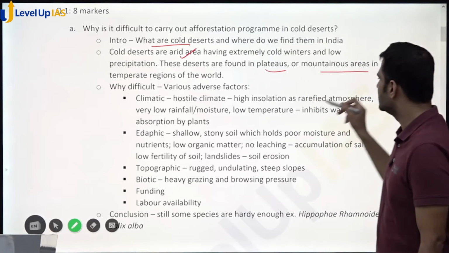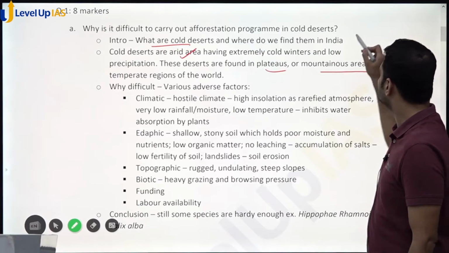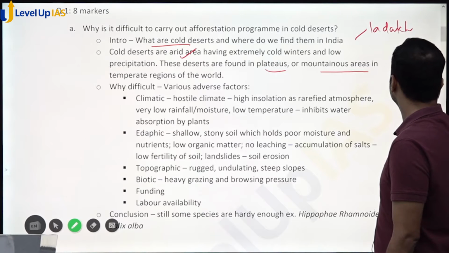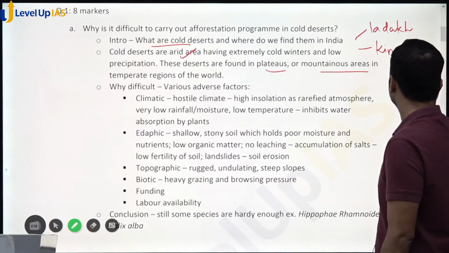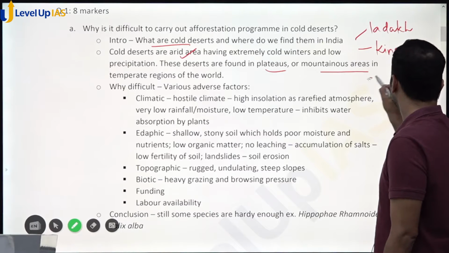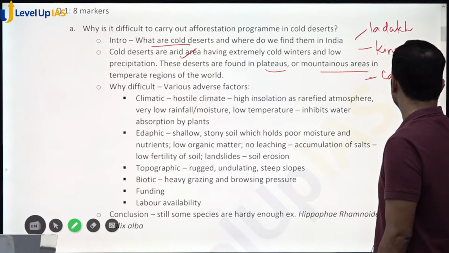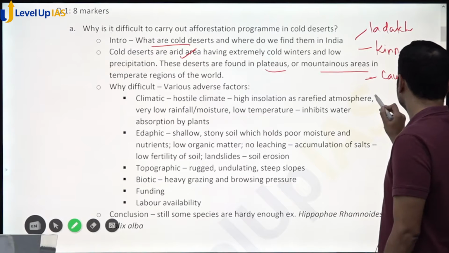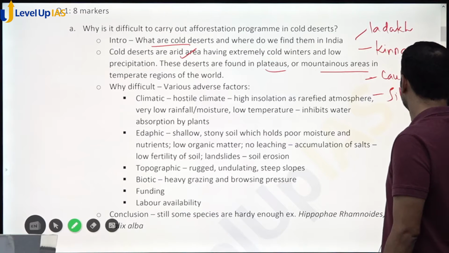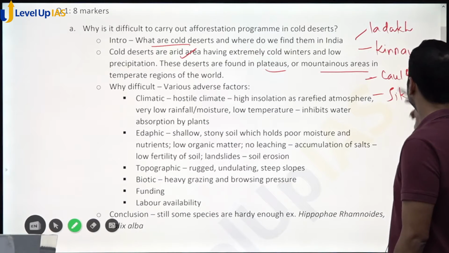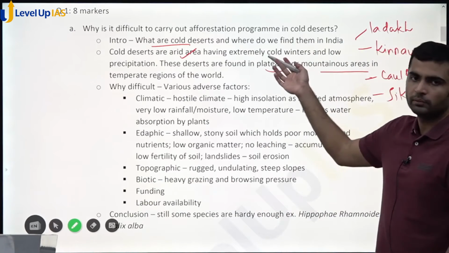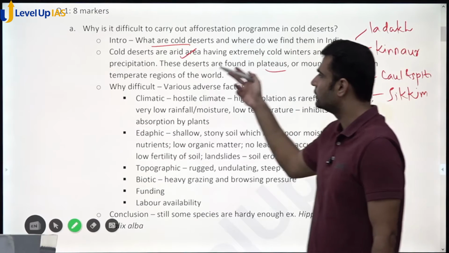In India, you can say that they are found in Ladakh, then the Kinnaur region of Himachal, then Lahaul and Spiti, and parts of Sikkim. So these are the regions where you have cold deserts in India that you can mention in the map, or just like that in the introduction.